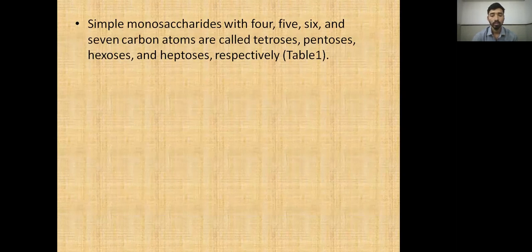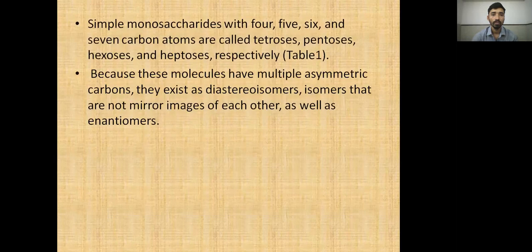In this table number 1. Now, because these molecules have multiple asymmetric carbons, they exist as diastereoisomers, isomers that are not mirror images of each other, as well as enantiomers. Diastereomers are not mirror images; a mirror image is known as an enantiomer.